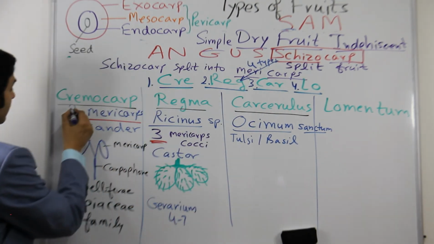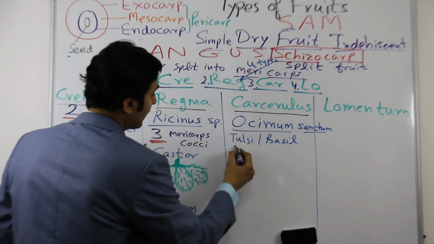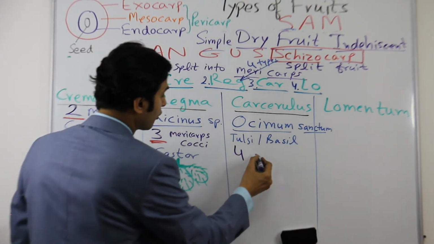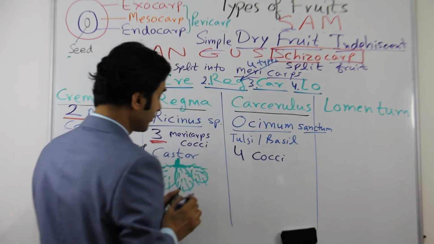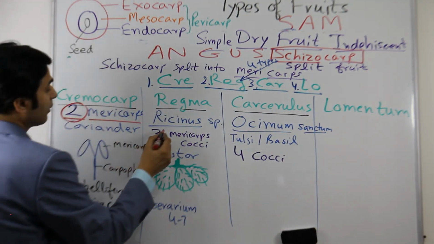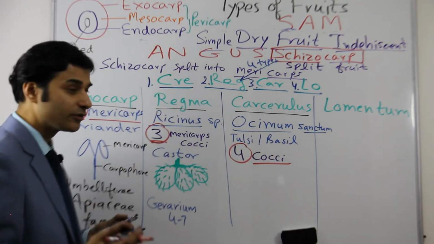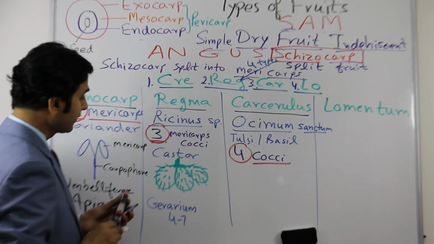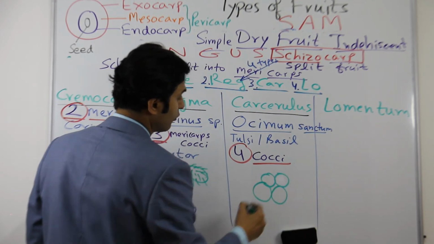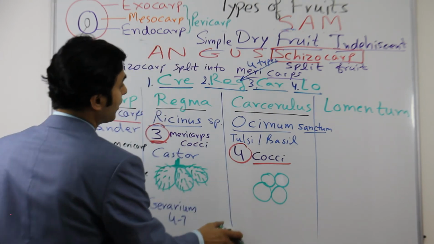So here you can see 2 mericarps, here 3 mericarps, and here 4 mericarps or 4 cocci, round structures. You can see the number of fruit split parts is increasing. This is how it looks like: 1, 2, 3, 4. So this is about carcerulus.